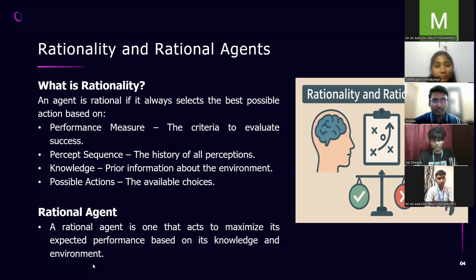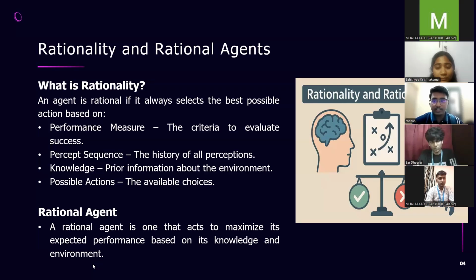First, there is the performance measure, the main criteria used to evaluate success. Next, the percept sequence, which is the history of all perceptions the agent has gathered over time. Then there is knowledge, prior information about the environment, and finally the possible actions, or the available choices.